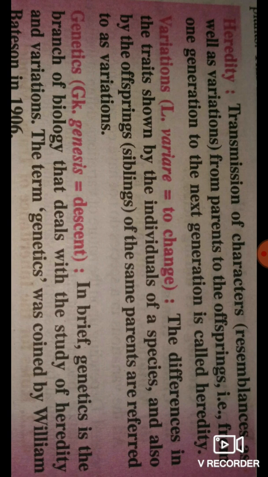Variation means changes, the difference in the traits, that means gene characters, between individuals of a species and also between offspring and siblings of the same parents.